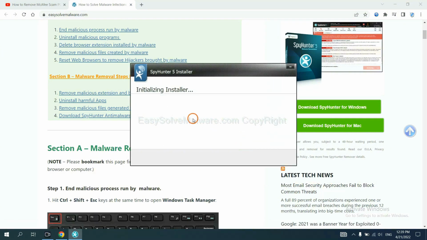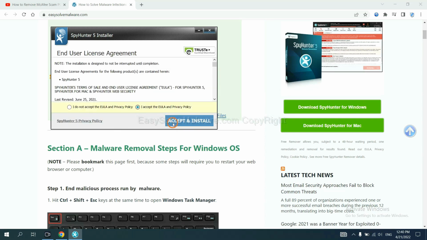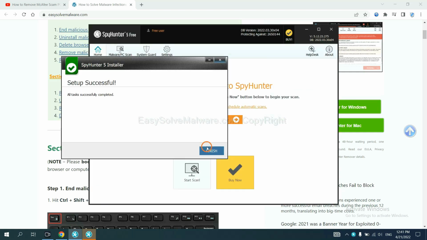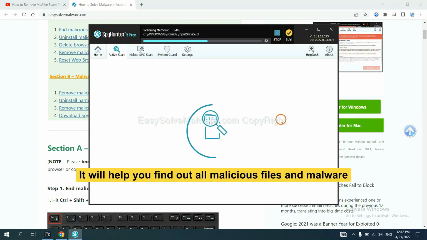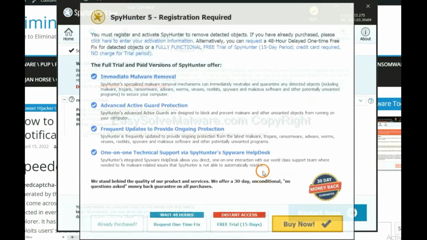Select language and continue, accept and install. Just wait about 1 or 2 minutes. When you finish, start a scan now. It will help you find all malicious files and malware on your computer. When the scan is complete, click Next.